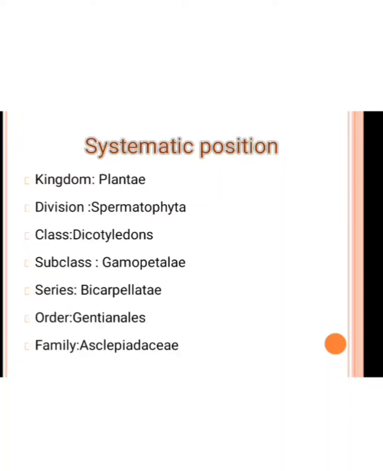In this division, plants produce flowers during the whole life cycle. The sex organs are multicellular. After fertilization, ovules are turned into seeds. The embryo formation occurs in this. Then the class is Dicotyledons. Two cotyledons are present.